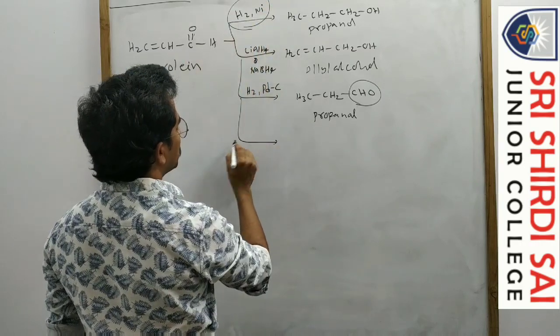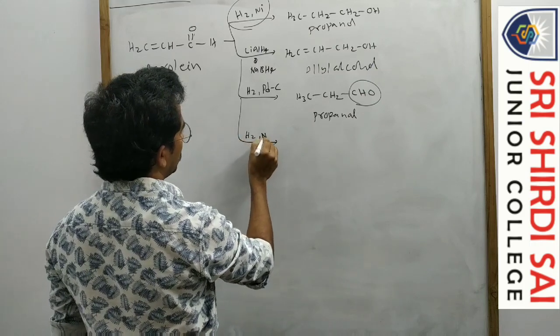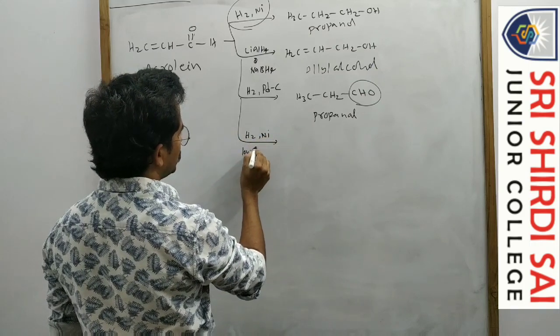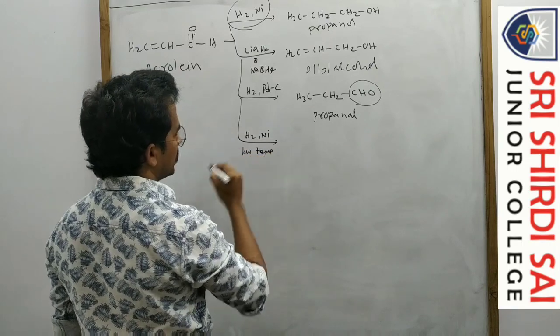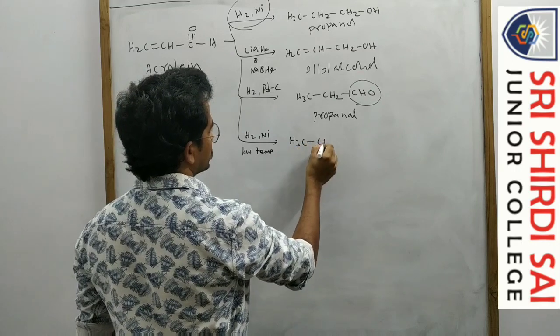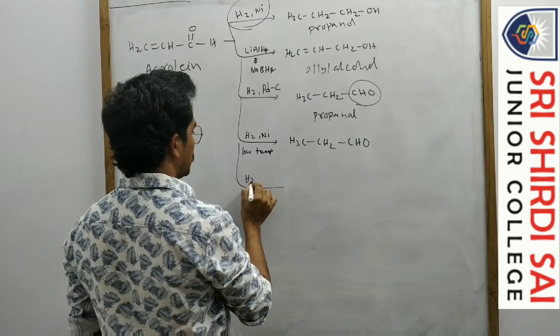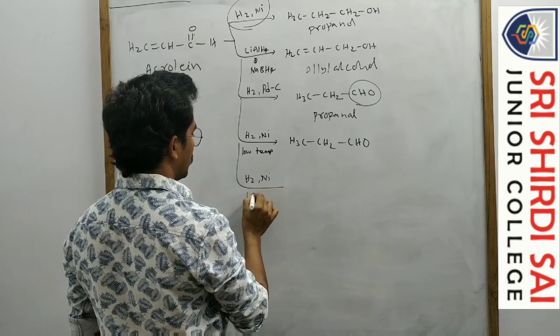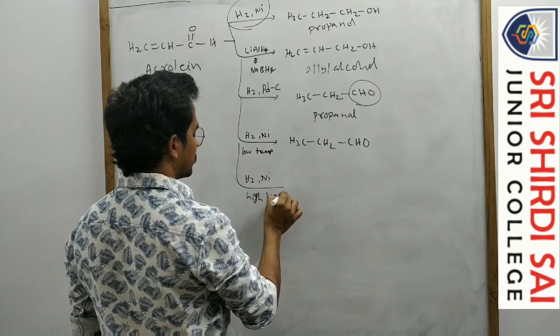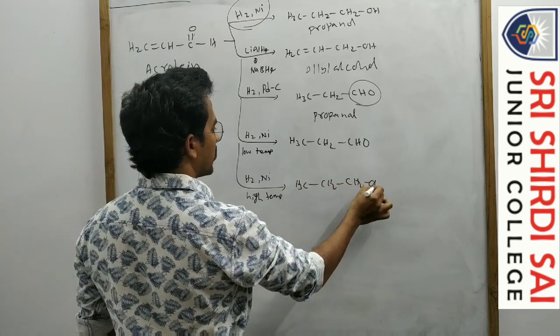But specifically, with H2 nickel at low temperature, the double bond is reduced, and with H2 nickel at high temperature, both the double bond and the functional group are reduced.